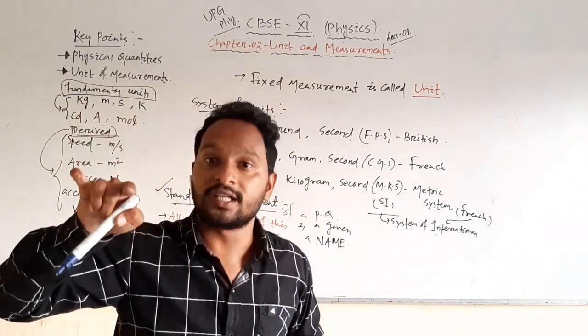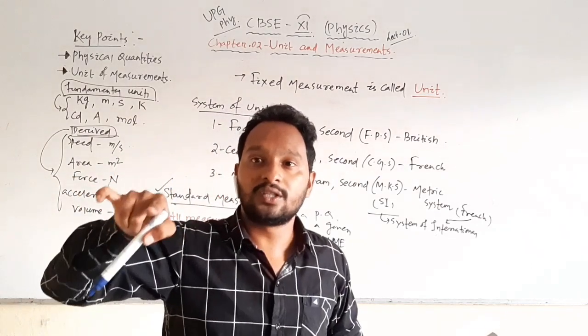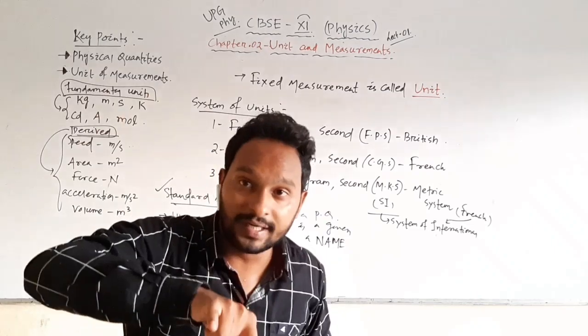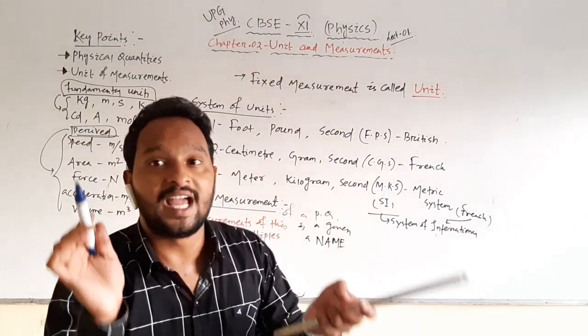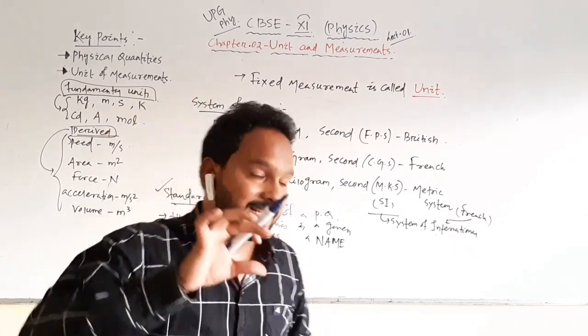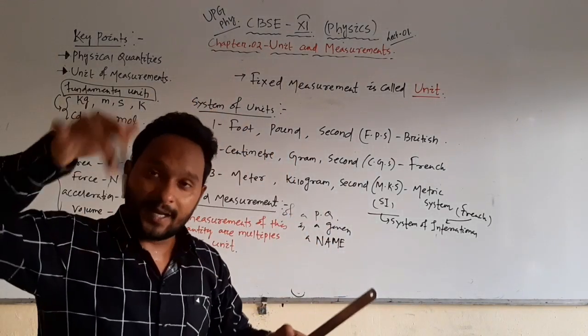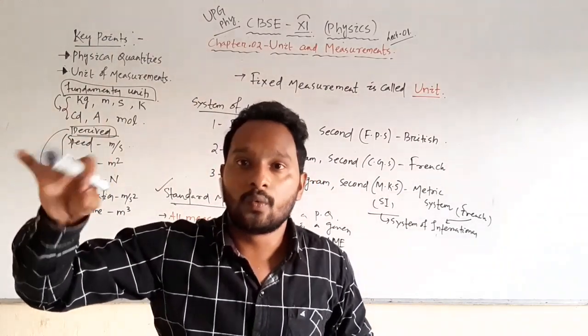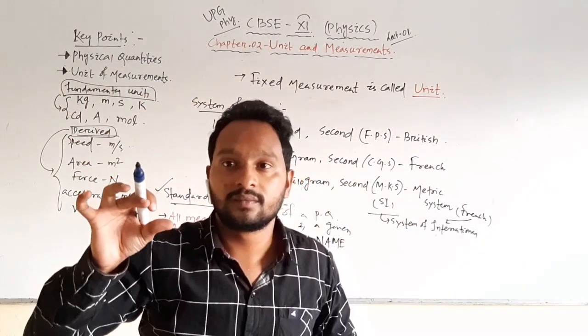So unit is important. First we will see the unit, then come to the measurement. So nomenclature of units: every physical quantity we have mentioned, that is 7 plus 2, the fundamental and supplementary quantities. We made a standard measurement.